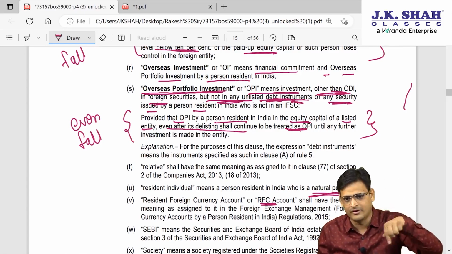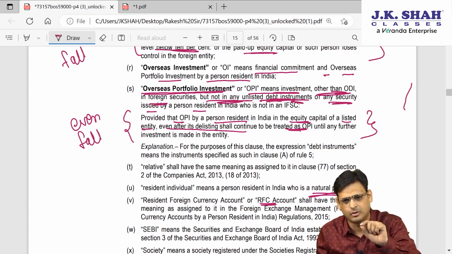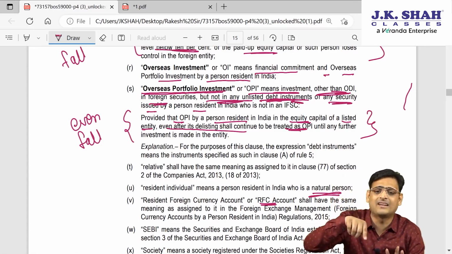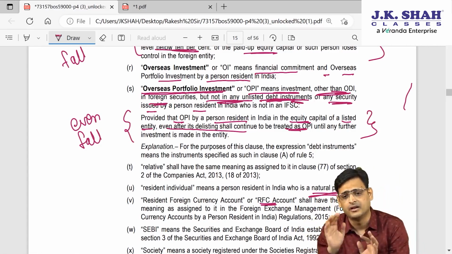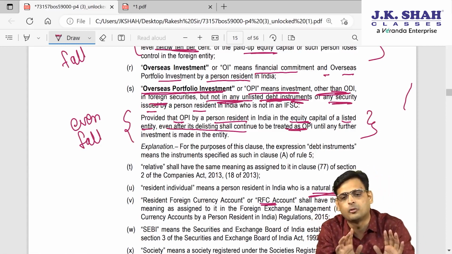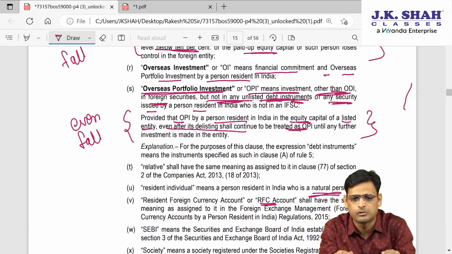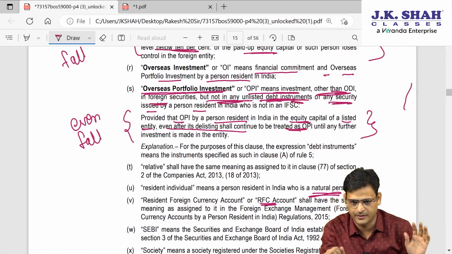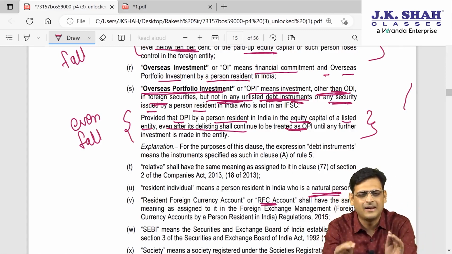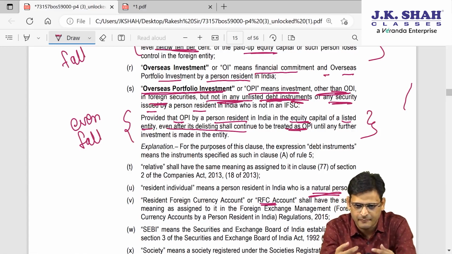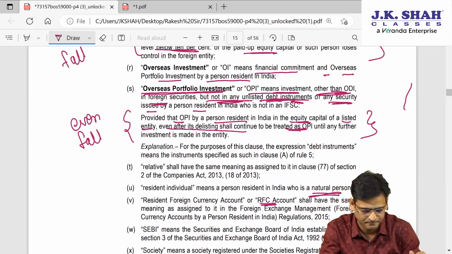So if your investment in a listed entity with a very small amount qualified as OPI, and subsequently that foreign entity became unlisted, it will still be treated as OPI and will not become ODI. So remember, once an ODI, always an ODI; once an OPI, always an OPI. Clear? Shall we proceed? I know these are a bit complicated, but slowly and steadily you will start understanding this. Just have patience and keep learning.